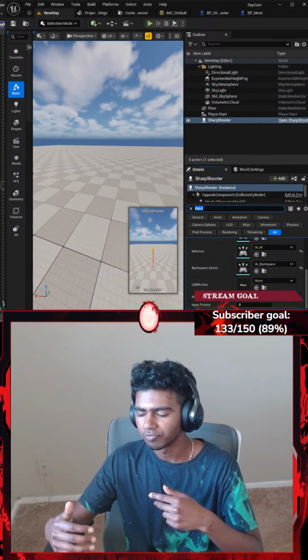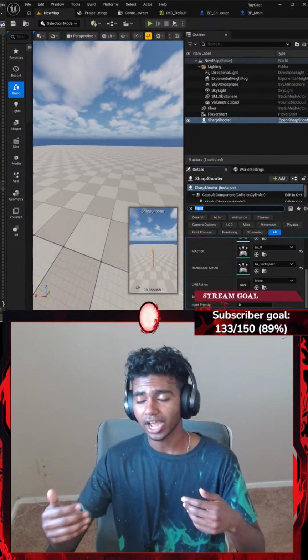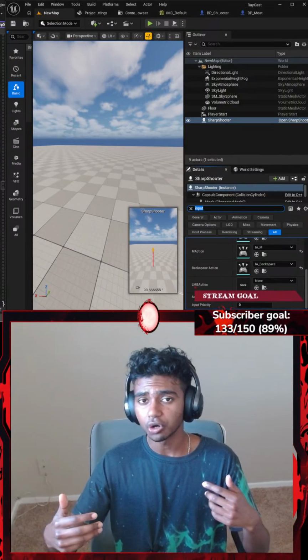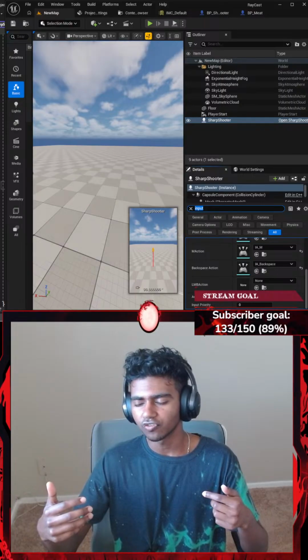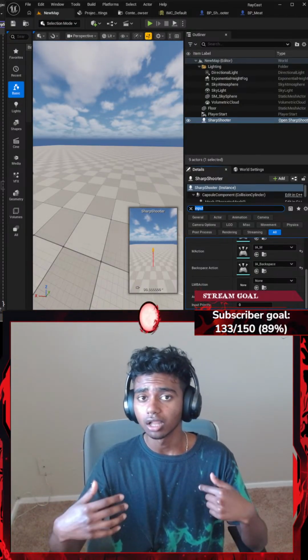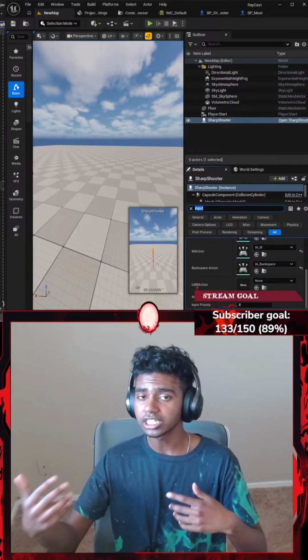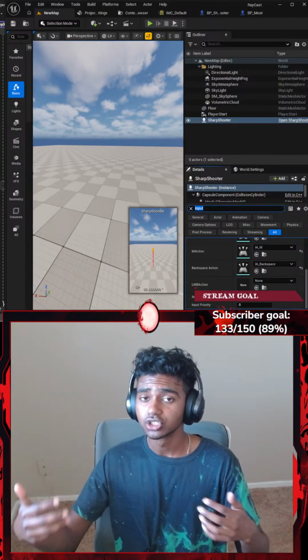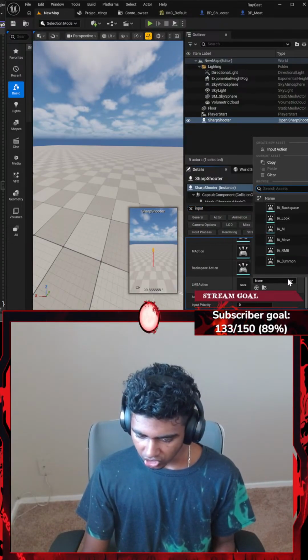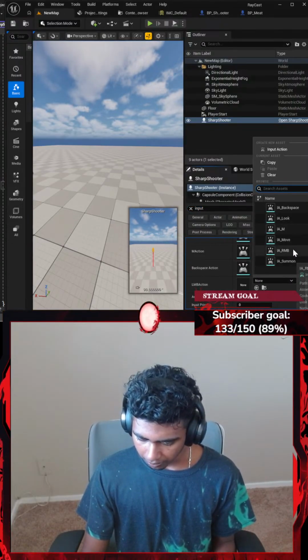The reason I would create an individual shoot action would be if I wanted to go ahead and add different kinds of projectile attacks. For example, if I hit B, I want to go ahead and launch a bomb. If I hit left mouse button, I want to go ahead and trigger my machine gun and all that stuff. But for the time being, all I want to do is set this to IA_LMB.